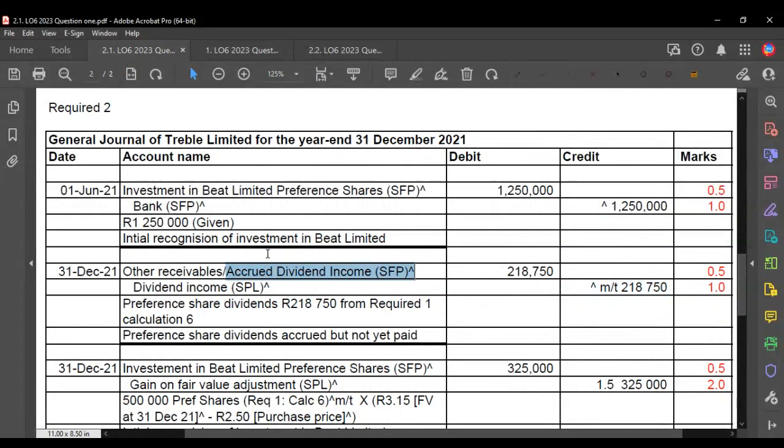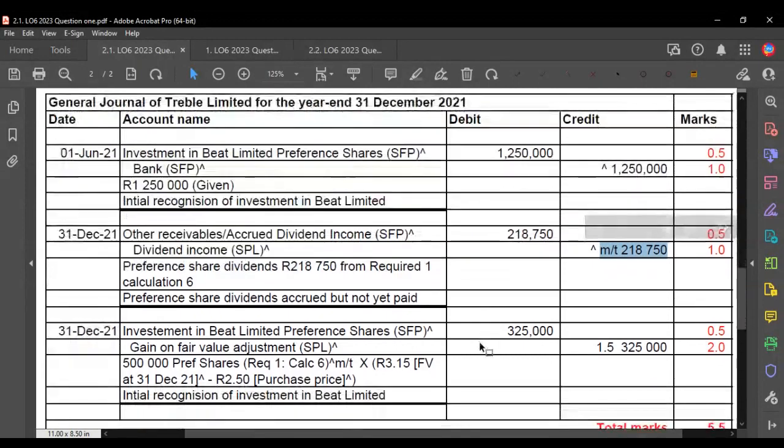So therefore, we need to have some sort of debtor or receivable being debited, right? So here we chose other receivables because we didn't choose trade receivables because it's not part of trade. Or you could have gone like accrued income or accrued dividend income, something like that, right? Not bank. Bank is wrong. So if you got bank there, you're wrong. And then your contra account is going to be dividend income, right? And remember what I said is the amount is copied directly from your required 1.